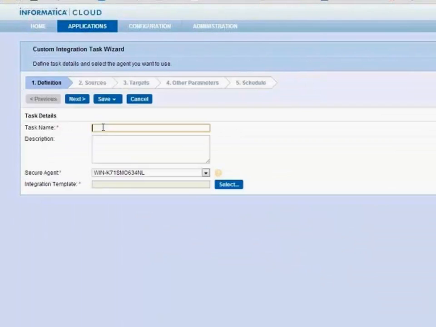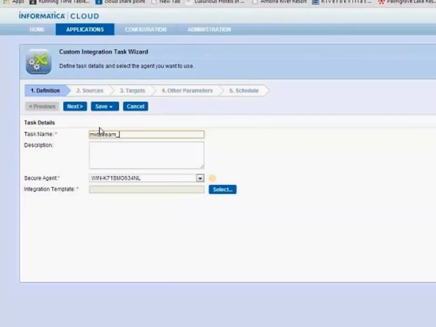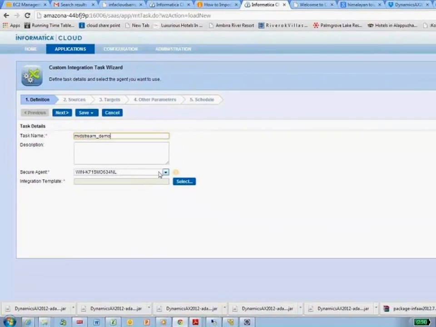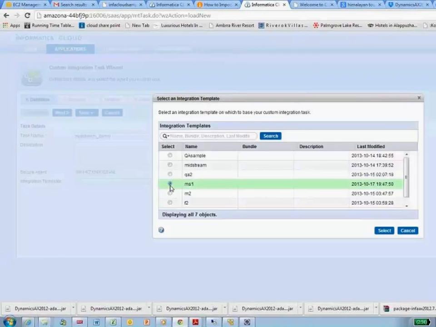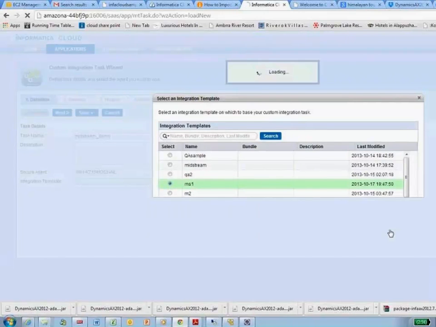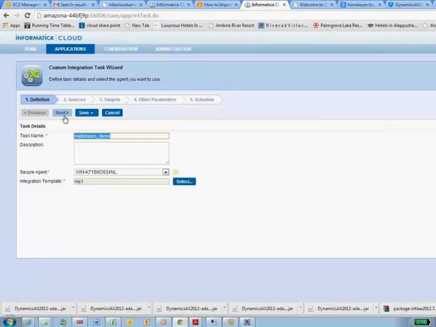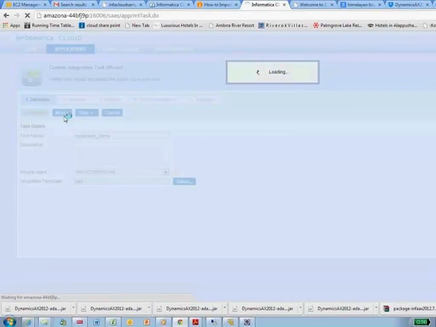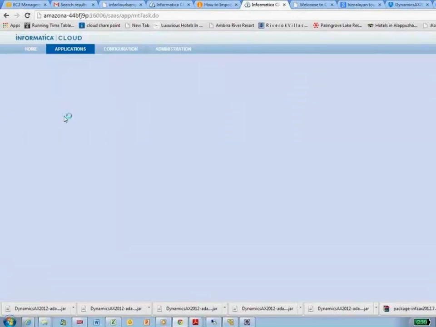Now when you're using a template that makes use of the Midstream Connector capabilities within a custom integration task, it starts off just like any other custom integration task, whereby you import your template, give it an easy to remember name, and you go ahead and pick your source.